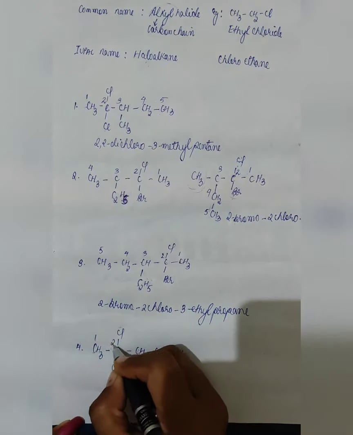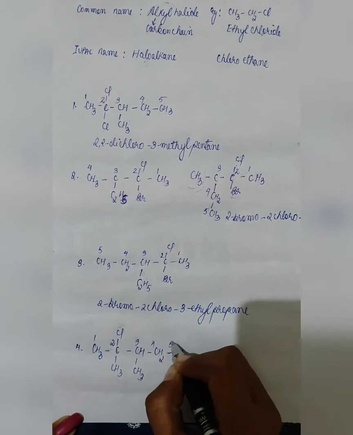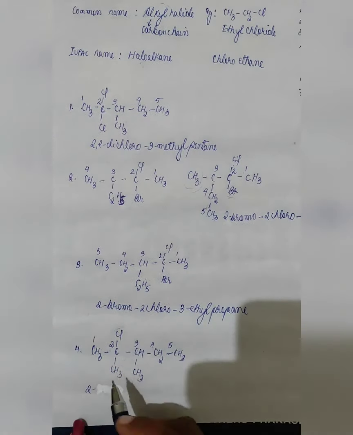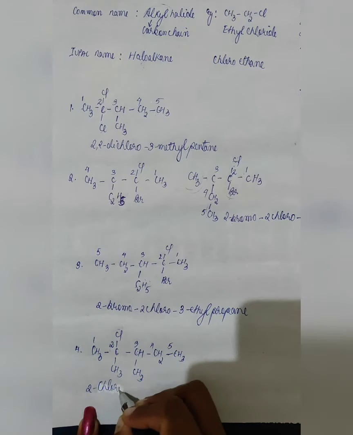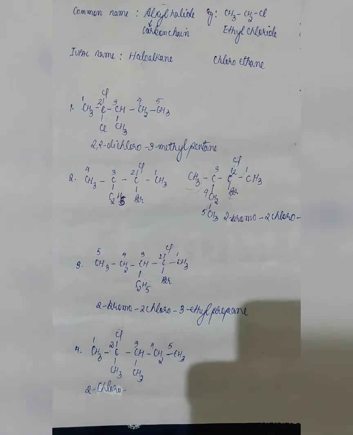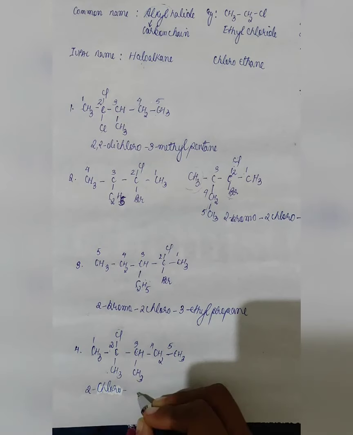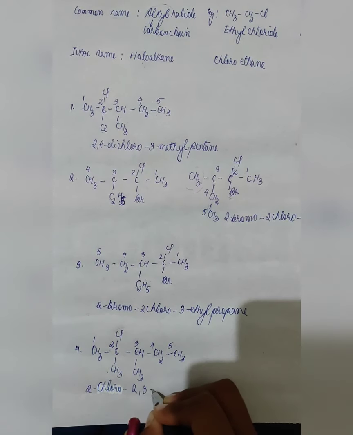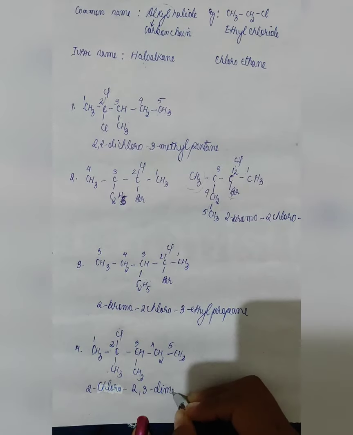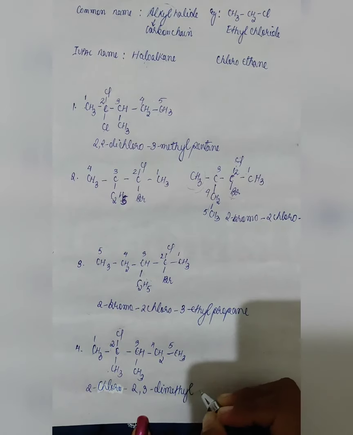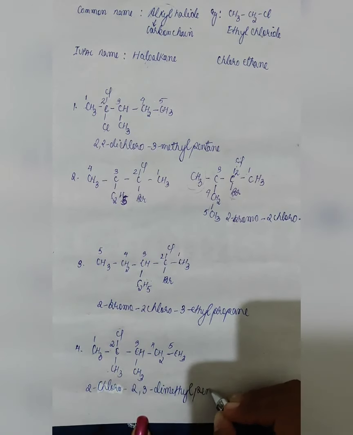Now let us write the name. Chloro. Now let us see how many substituents we have apart from chloro. 1 and 2. So this is a methyl group. Both methyl groups are present on the 2nd and 3rd carbon. So it will be written in this manner: 2,3-dimethyl. Why dimethyl? Because 2 methyls are present. Then the carbon chain, 5 carbon chain, so it becomes pentane.